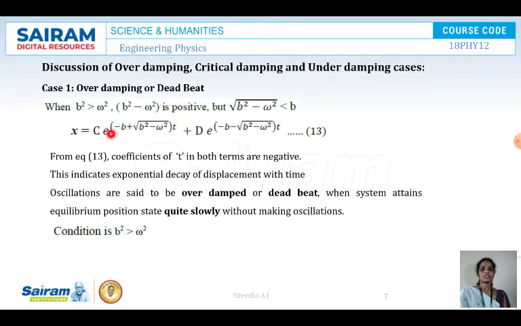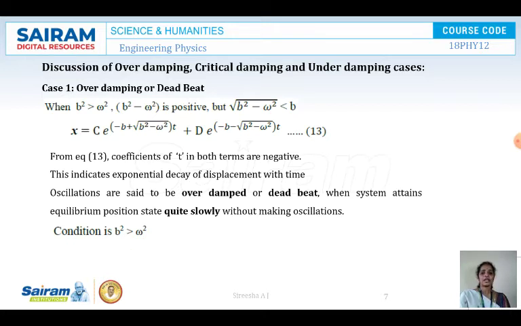So substituting in this equation 13, we have, this is the equation 13. From here, equation 13, the coefficients of t in both the terms are negative. This indicates there is an exponential decay of displacement with time. Now oscillations are said to be overdamped or deadbeat when the system attains equilibrium position quite slowly without making